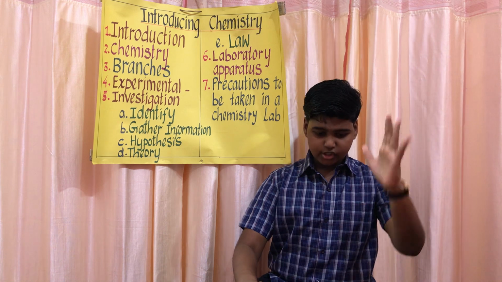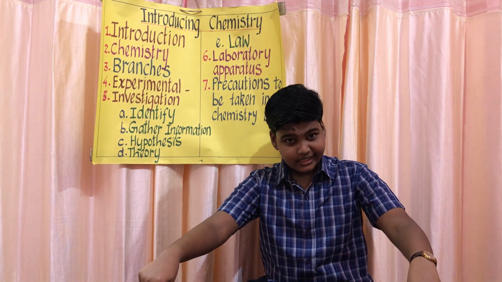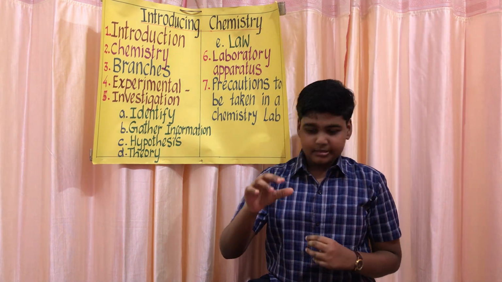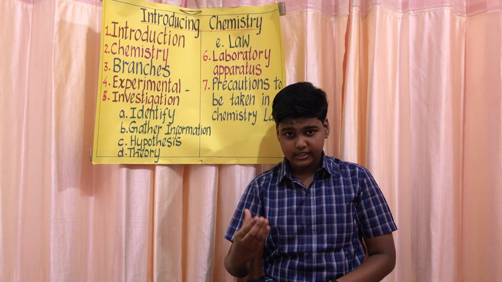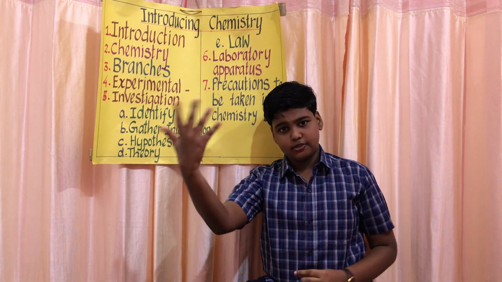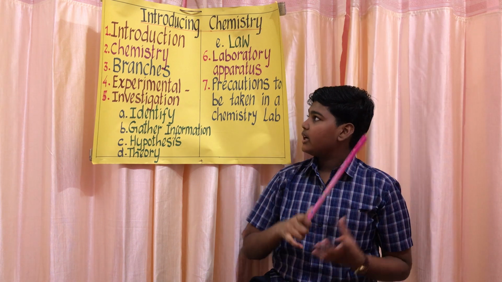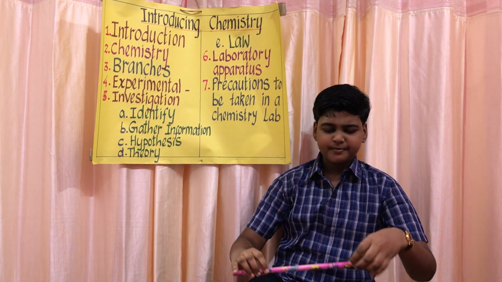The application of science in practical purposes is technology. So this is the correct definition of technology. The application of science in practical purposes is known as technology. Okay, now we can learn about the correct definition of chemistry.